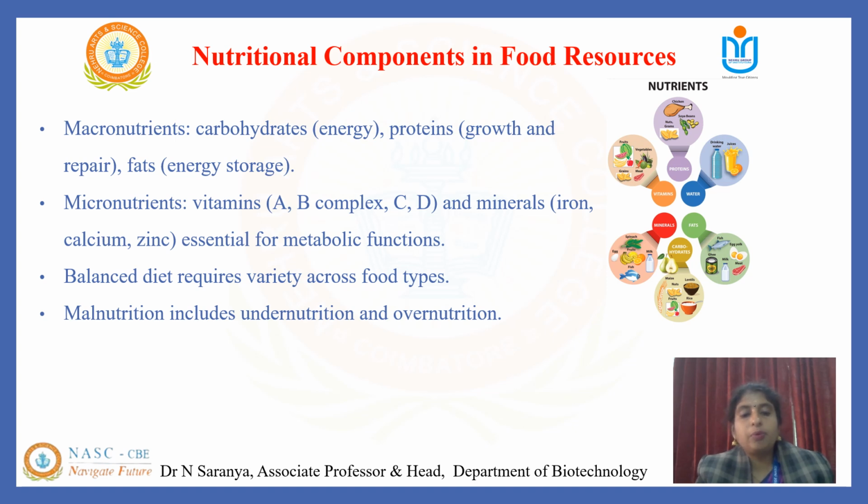Food provides both macronutrients and micronutrients, which are essential for human health. The macronutrients include carbohydrate for energy, and protein for growth and tissue repair. The micronutrients such as vitamins A, B, and C, along with minerals such as iron, calcium, and zinc, are vital for proper metabolic function. So a balanced diet which incorporates all this nutrition helps to prevent malnutrition, undernutrition, or overnutrition.